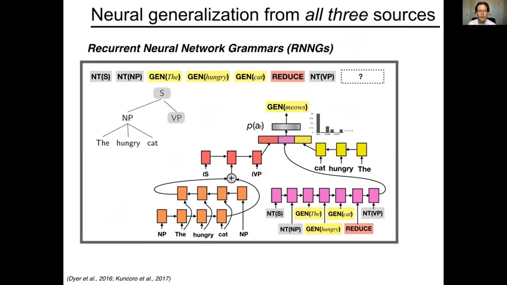So that approach is the basis of what are called recurrent neural network grammars. And in fact, the original recurrent neural network grammar paper used all three of the options together. It did neural generalization over the word sequence, over the action history, and over the stack representation with this compositional operation. And then it just concatenated the three, and the concatenation of the three becomes a vector that you can use for prediction of the action sequence right here.